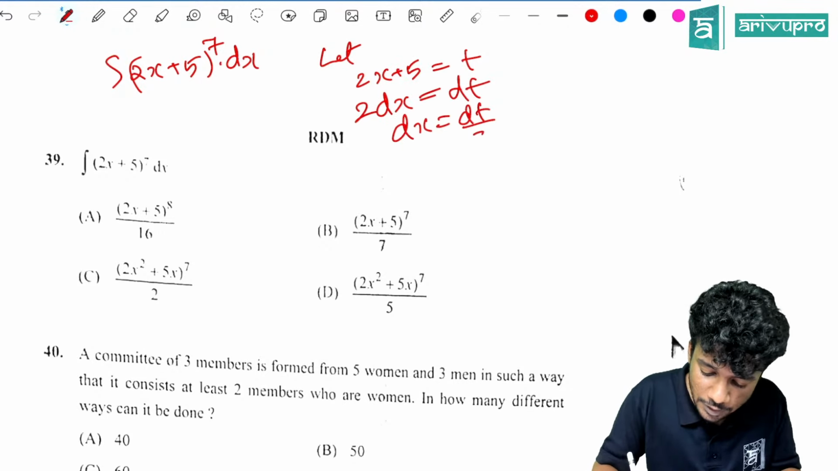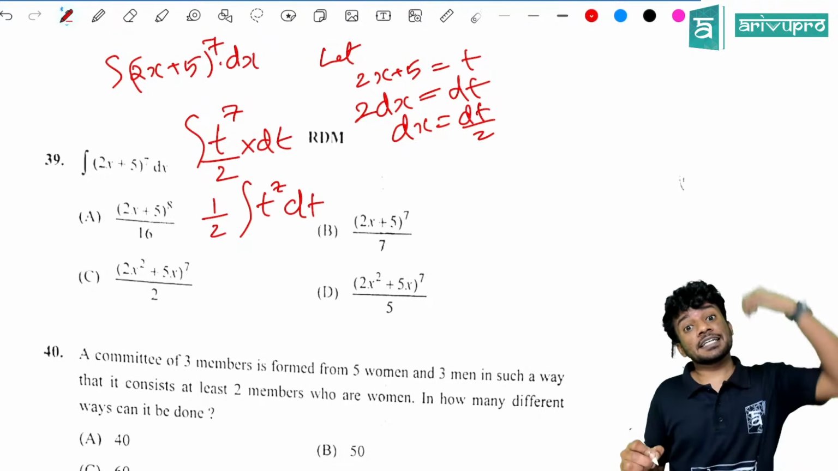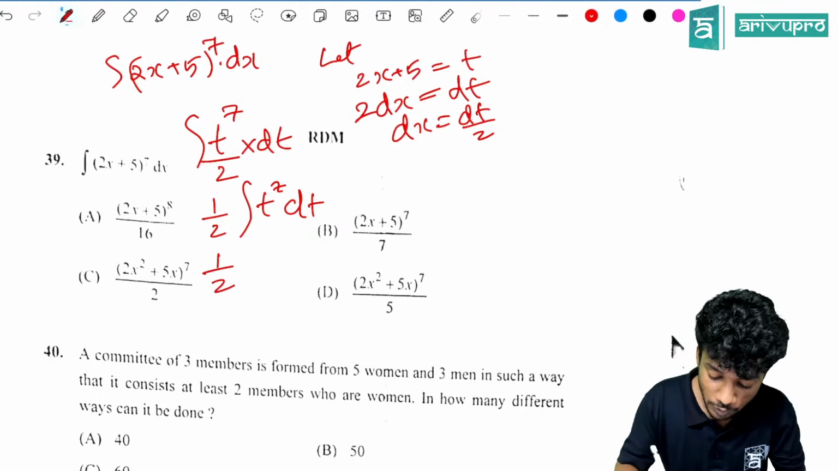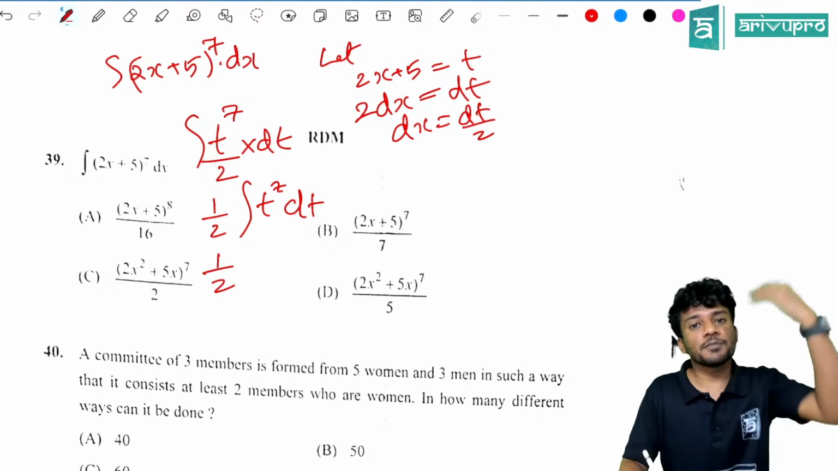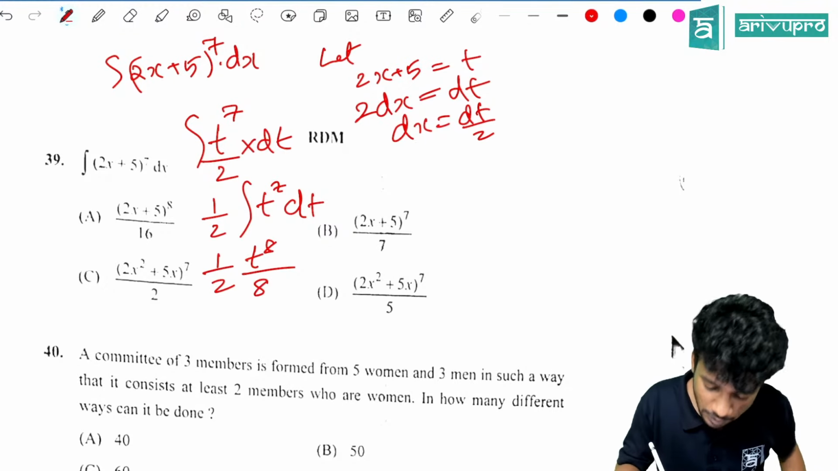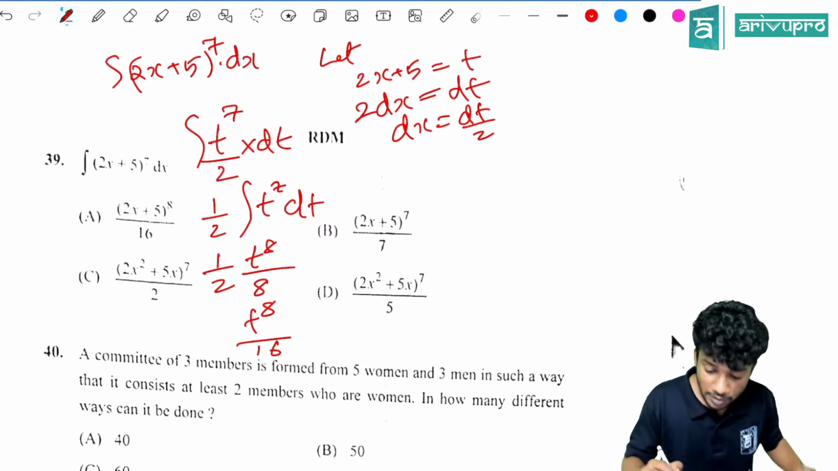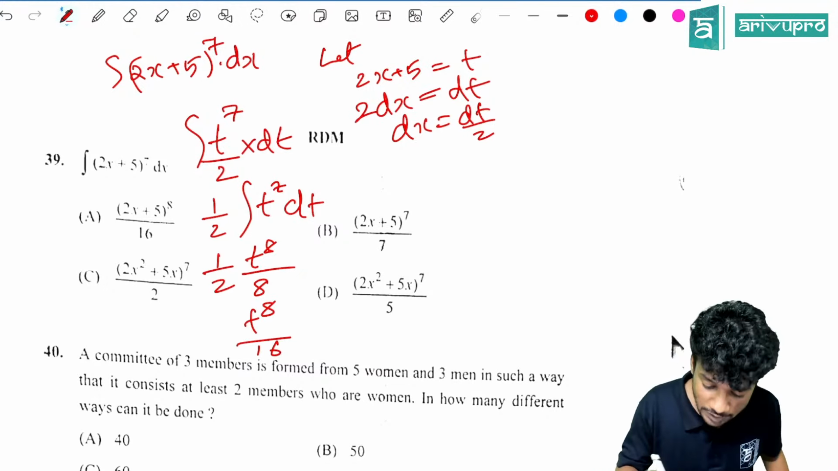Substituted over here, that will become integral t raised to 7 divided by 2 into dt. Anyway, 1 by 2 is a constant, it will go outside. 1 by 2 into integral t raised to 7 dt. What is integral t raised to 7 dt? It will become t raised to 8 divided by 8, which is t raised to 8 divided by 16. So t value is 2x plus 5. So which is the correct option? Option A is the right answer.